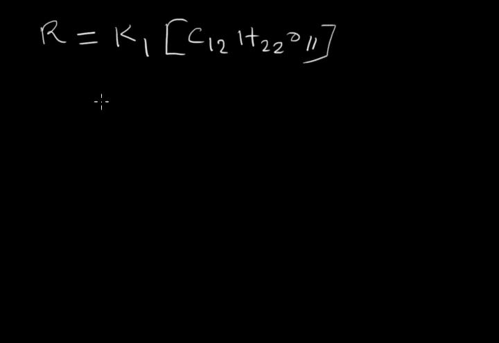That means K1 is a constant where K1 equal to K into molar concentration of water.